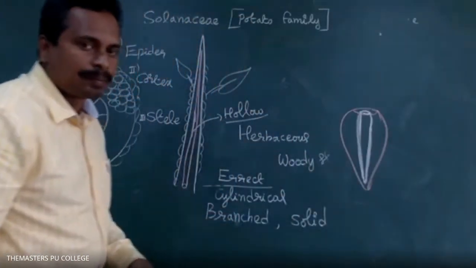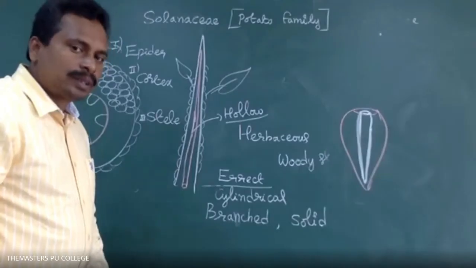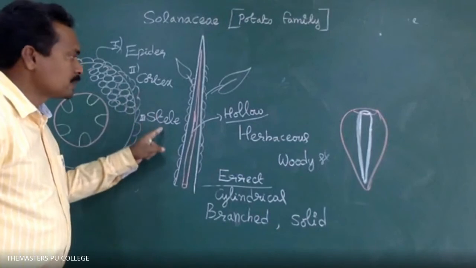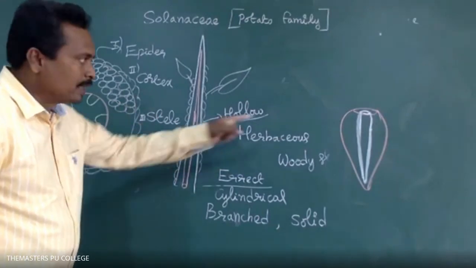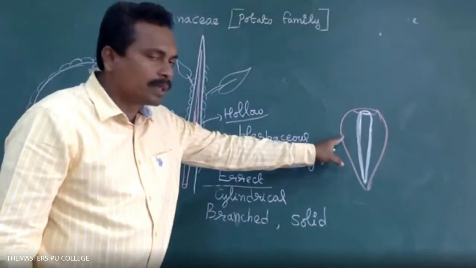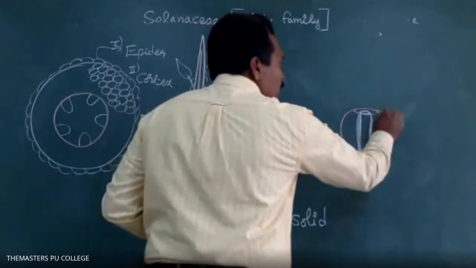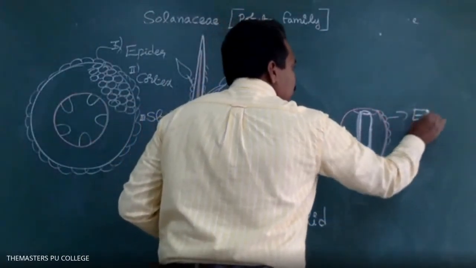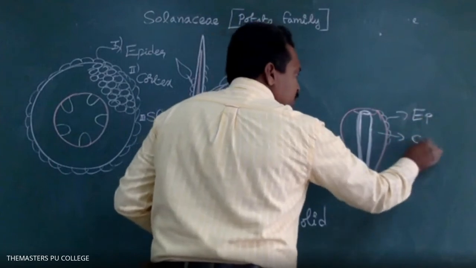Sir, carrot is a root modification, no sir? Sir, you are saying the stem layers? Both the stem and the roots have three main parts: epidermis, cortex, and stele. Even the root consists of three main parts. The outermost layer is the epidermis. Next is the cortex.